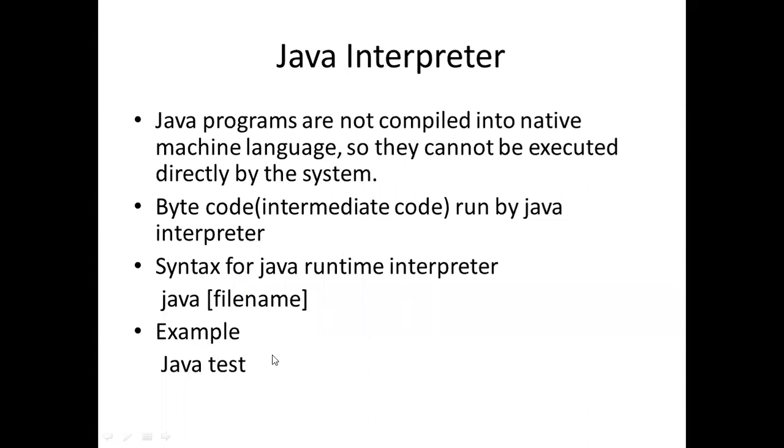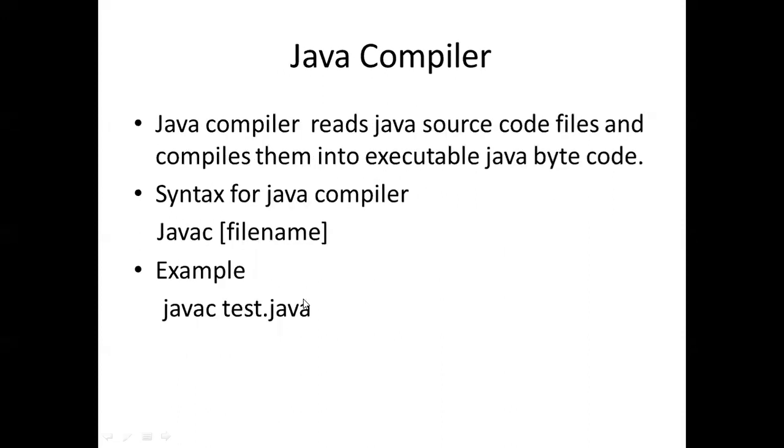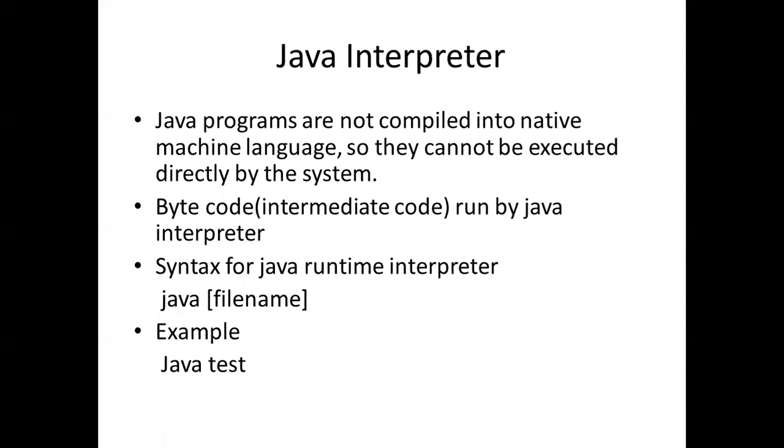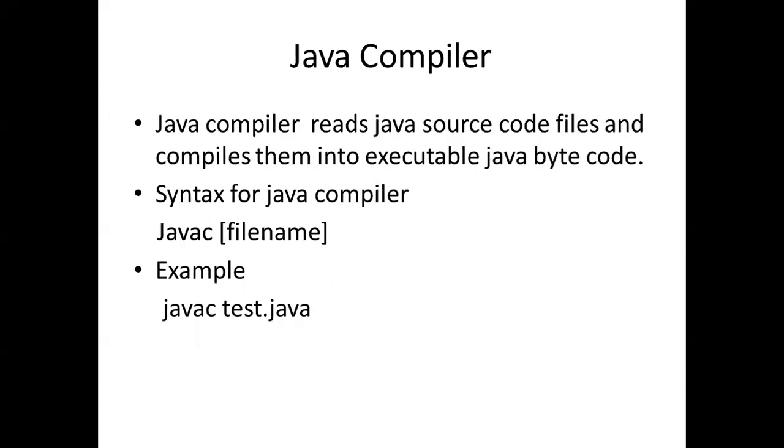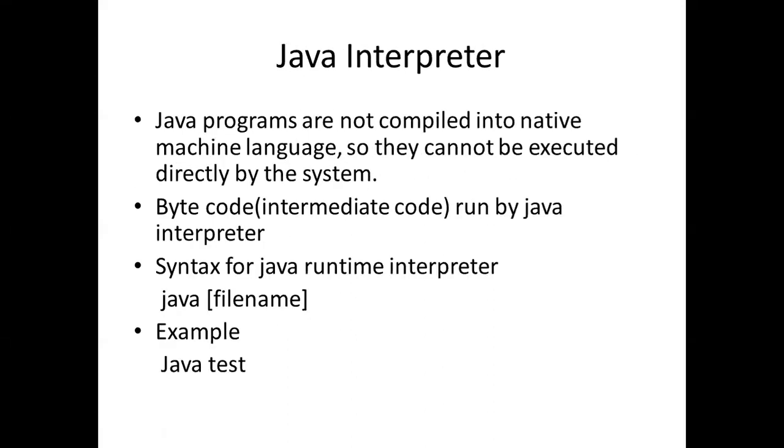One thing you should note here, that when we compile our program, we use the .java extension, and when we interpret our program, we don't use the .java extension. Firstly, we will compile our program by using javac test.java, and then we interpret that bytecode by using java test. Test is the name of our program.